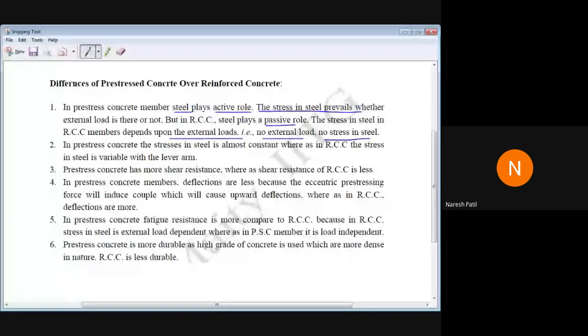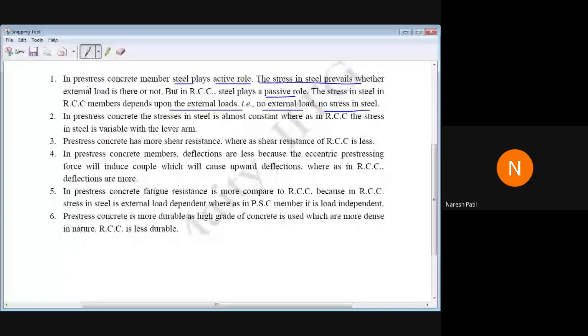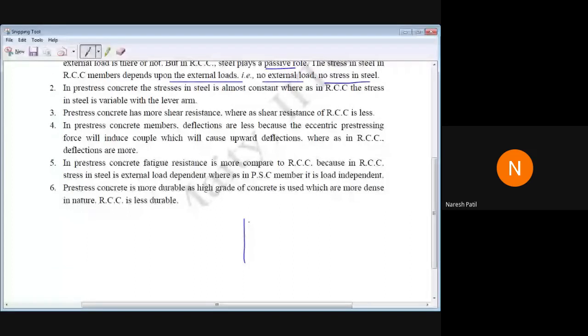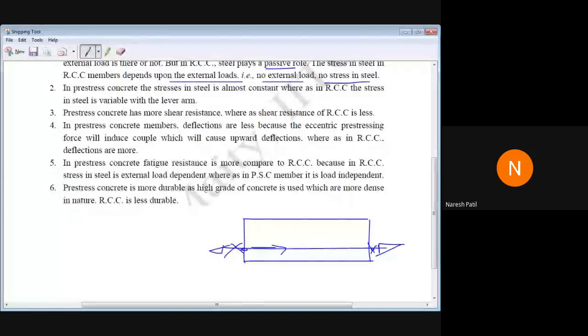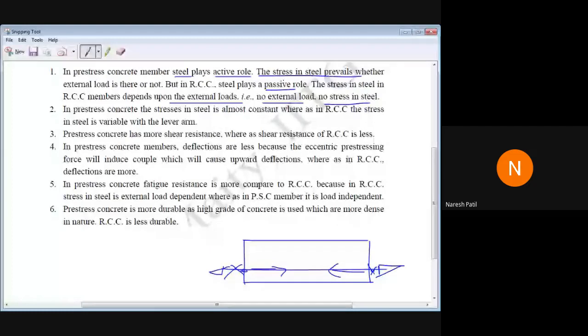See, whether the load is applied over the structure or not, it is not important in pre-stressed concrete, because the cables are already stretched. Even when you release the cables, they are locked. So there is a continuous stress in the cable. Whether you apply load or don't apply load, the cables will be continuously under stress. So that's why it is mentioned: it is in an active role and the stress in the steel prevails.